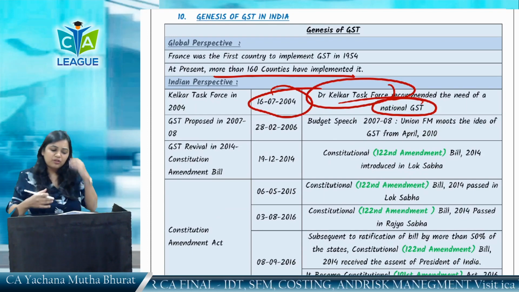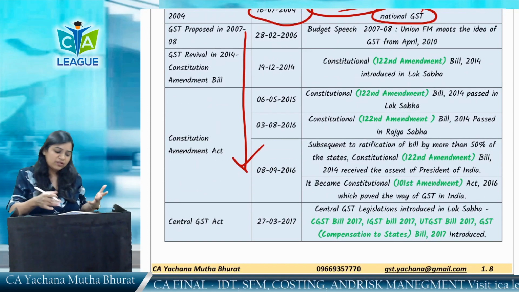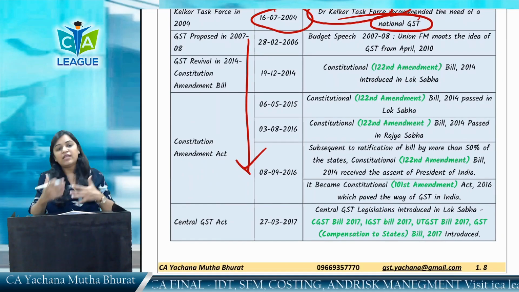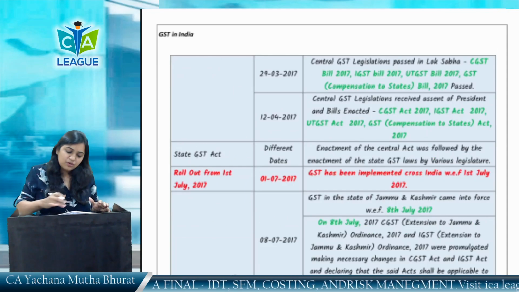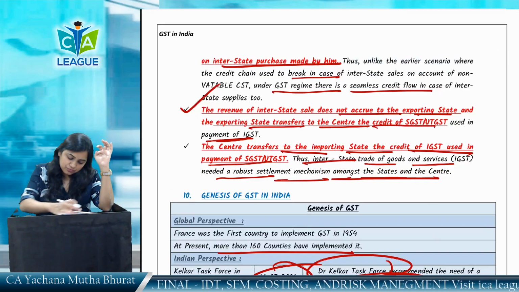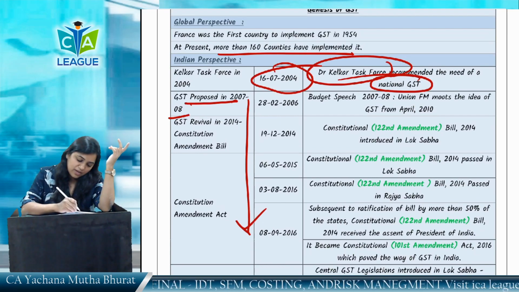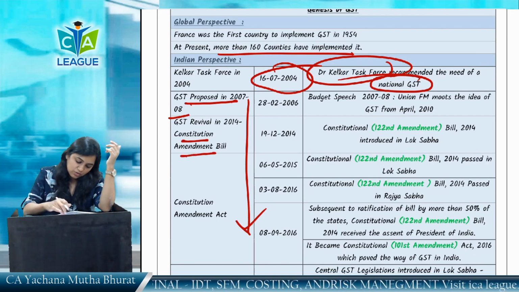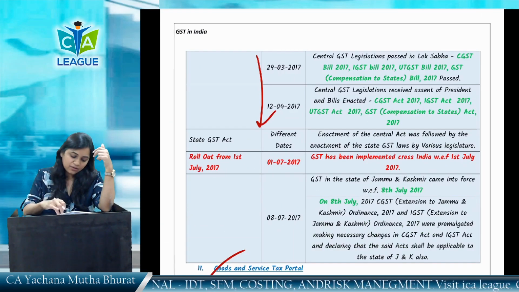And thereafter there were so many deadlines in which GST was proposed, the revival, the Constitution Amendment Act and all that has been moved. The CGST bill has been introduced in Lok Sabha and all those dates. Thus, we can see the GST was proposed in 2007-8. Then there is a GST Constitution Amendment Act, and then comes the CGST Act.